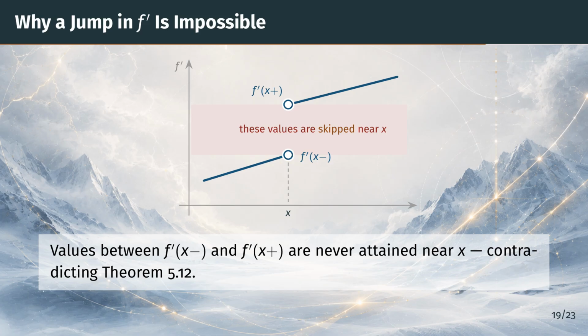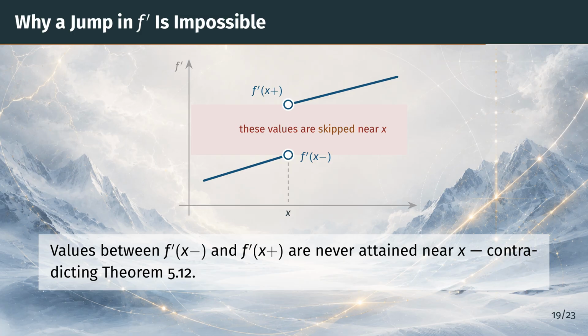Here is the picture of an impossible situation. The blue curve shows a hypothetical derivative with a jump at the point x. Approaching from the left, the values tend to the lower open circle, the left-hand limit. Approaching from the right, they tend to the upper open circle, the right-hand limit.